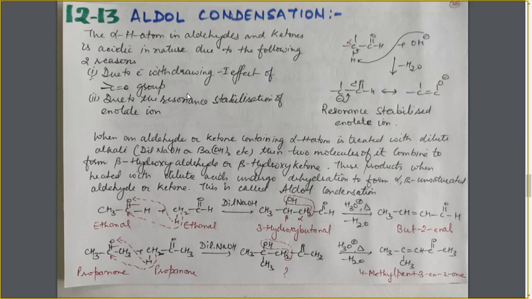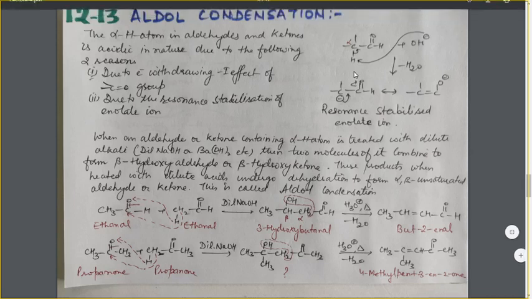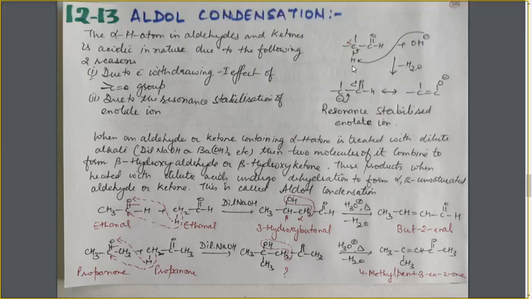Now, why is this alpha H atom acidic in nature? Because of this C double bond O group. This C double bond O group is electron withdrawing in nature. It will withdraw the electron density from this carbon atom, and the carbon will withdraw the electron density from this hydrogen atom. As a result, this H atom is acidic in nature and can be easily lost with the OH group as H2O, giving this carbanion, which is resonance stabilized, and it is known as the enolate ion.